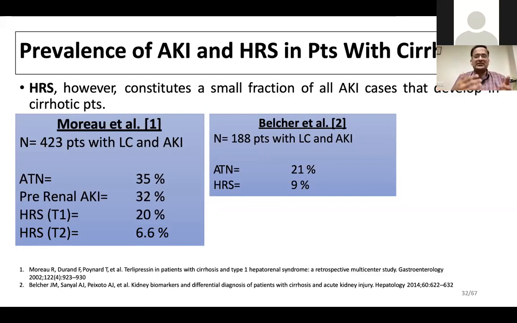So the kidneys think there is a low volume in the body, so the renal arteries constrict to conserve fluid in the system. And that's how HRS develops. There can be other causes of pre-renal AKI like absolute shock, septic shock, or other things, so they are more common. So volume replacement to rule out other causes of pre-renal AKI is important before labeling a patient as type 1 or type 2 HRS. Type 1 is of shorter duration and type 2 is longer duration with a lower level of creatinine.